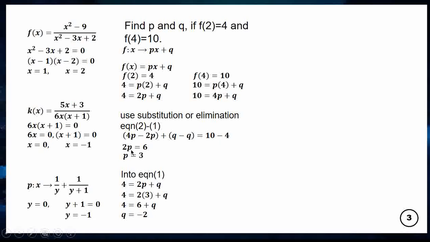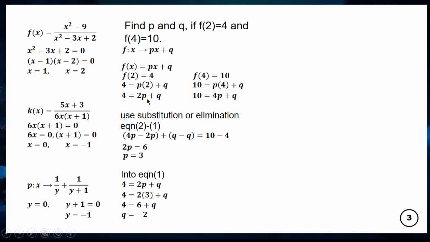So now 2p is equal to 6, so we solve for p. If 2 is multiplying p, I divide both sides by 2, so p is equal to 3. Then we use p in an equation to find q.